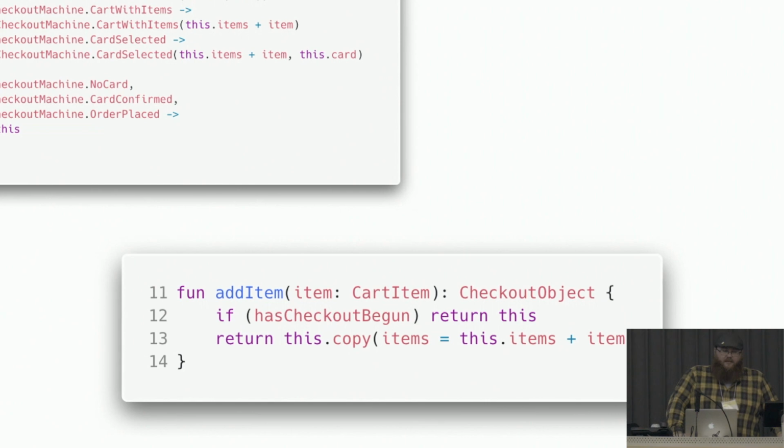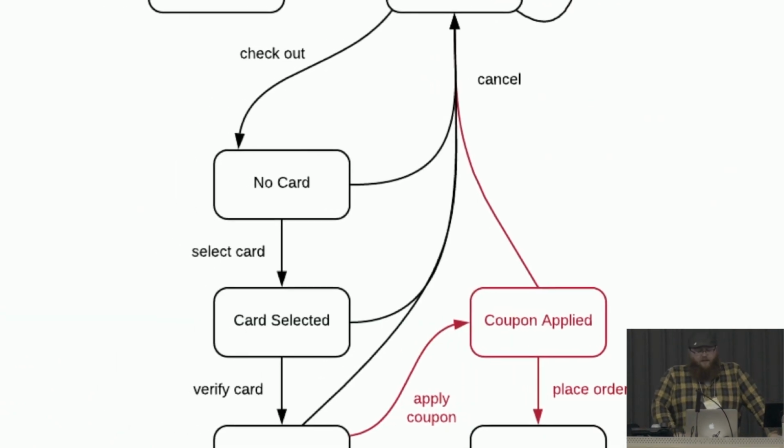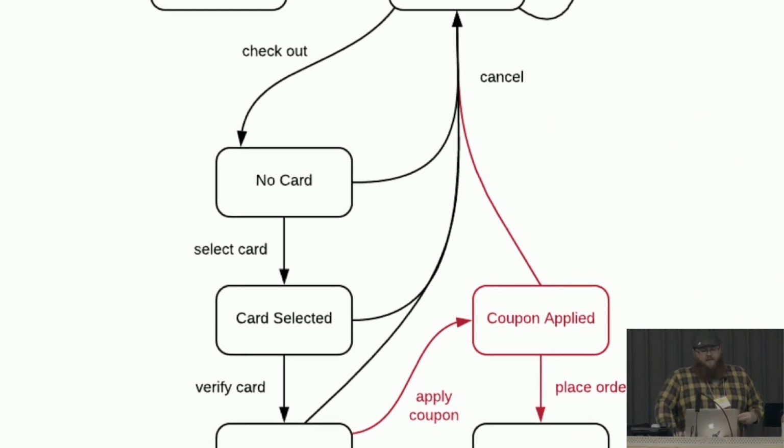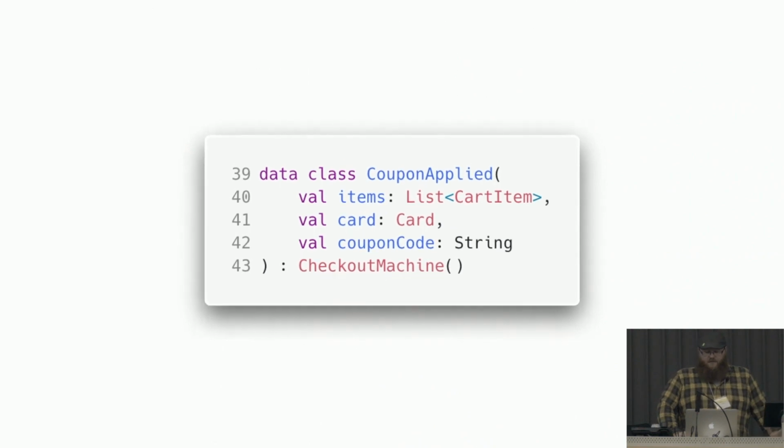So that isn't the only change that comes down the pipeline. You end up with needing to apply a coupon after a card has been verified. So we have this new stuff in red. This is the flow we need to take and consider. So how much thought needs to go into this? Well, at this point, any new states and any new actions sort of start to almost write themselves. So we're going to write this new coupon applied state. It's going to have items, a card, and a coupon code because you've applied a coupon.